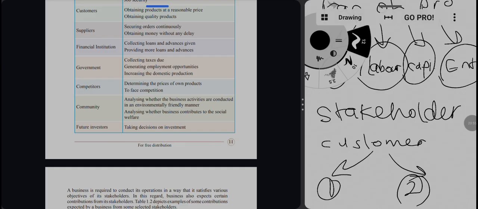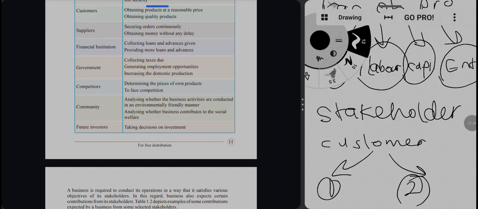Another part is the financial institution, collecting the loans and advances given and providing more loans and advances. The businesses need loans, so the financial institution also contributes by giving loans. And government means whether we can collect the taxes due, whether this business generates employment opportunities, and an increase in domestic production.